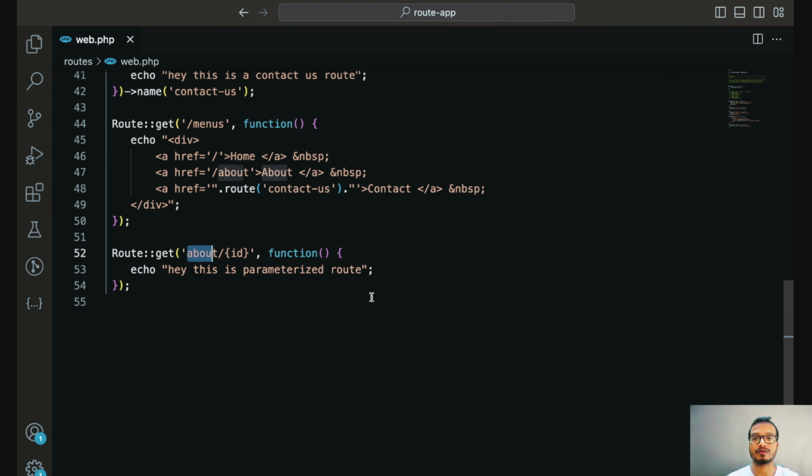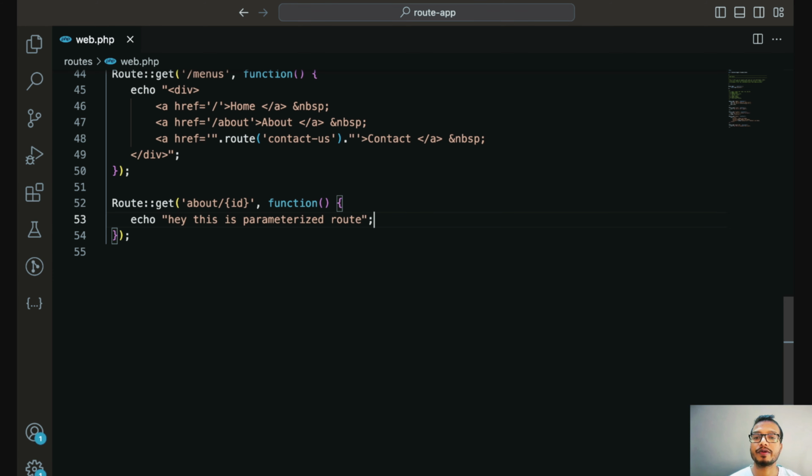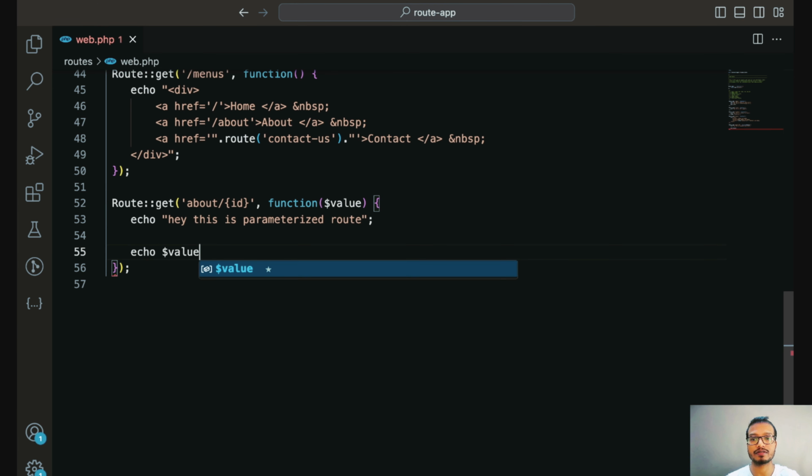Now let's come to this code again. Let's see how we can capture this dynamic parameter inside this function. Here we have defined this placeholder, and inside that we have created a segment that is ID. So we need to pass the same parameter in the function as well. According to this parameter, let's suppose ID. It can be different. It is not mandatory. If you defined the ID parameter here, then you need to define the $id variable. You can put anything like value, and here we can capture this value.